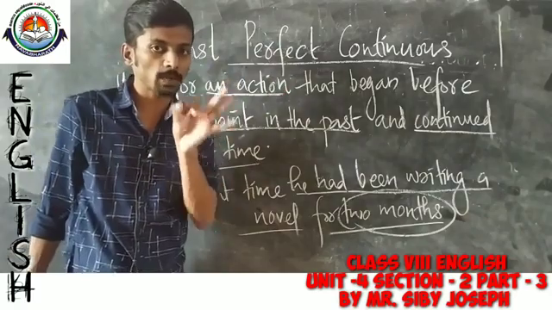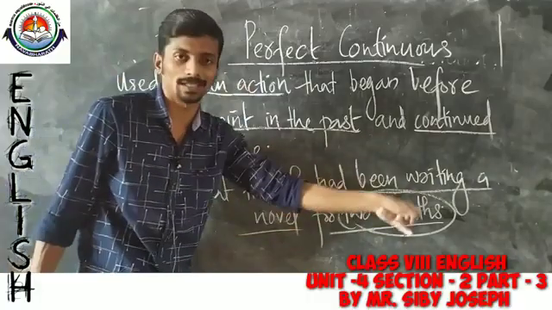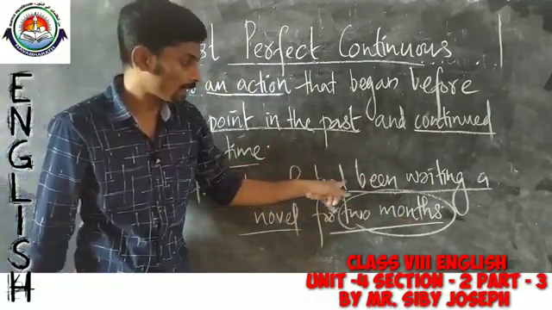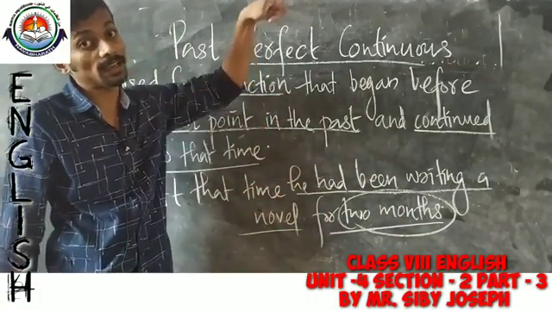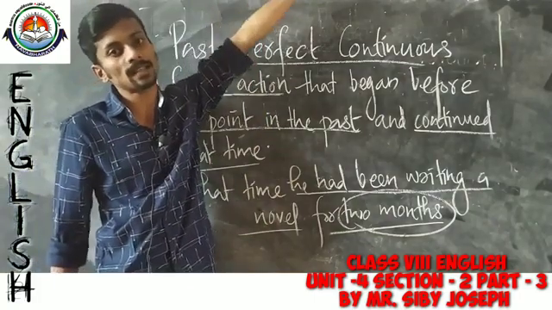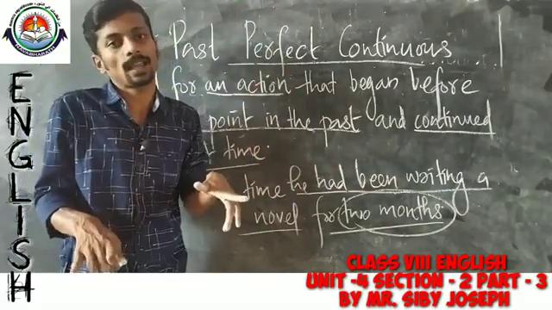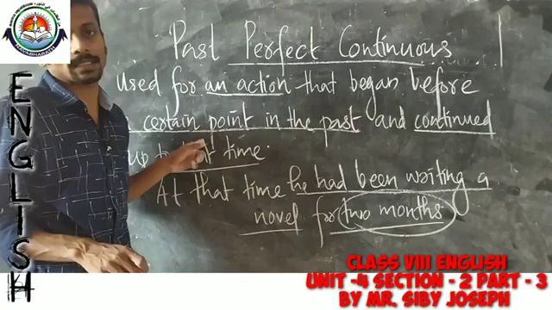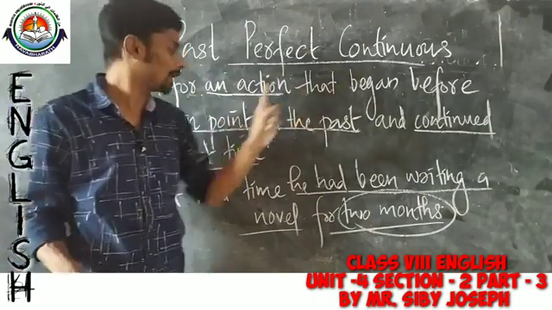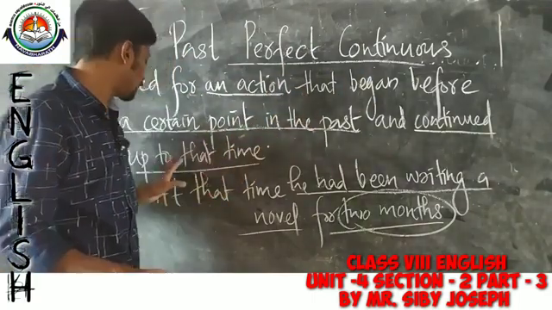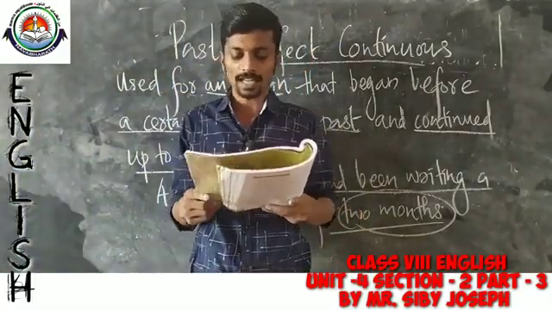So, once again I am going to explain. Look at this example. At that time he had been writing a novel for 2 months. As I said, writing a novel is the action mentioned here, and this action started in a certain point of time in the past and it finished or completed up to that time. In that way we can say that past perfect continuous is used for an action that began before a certain point in the past and continued up to that time. Now, let us come back to the exercises given in your textbook.